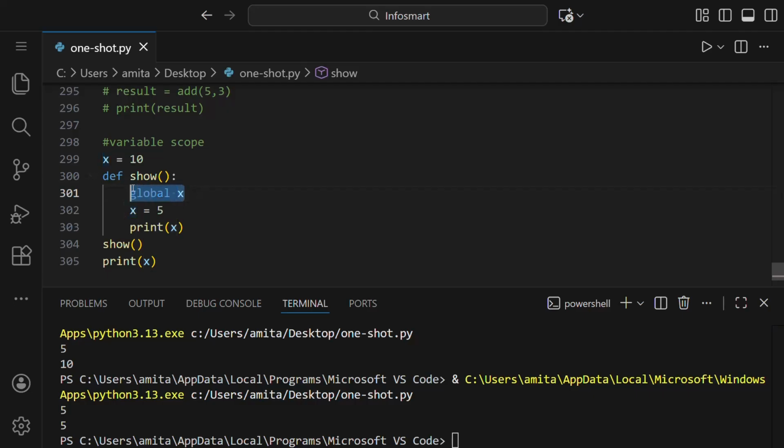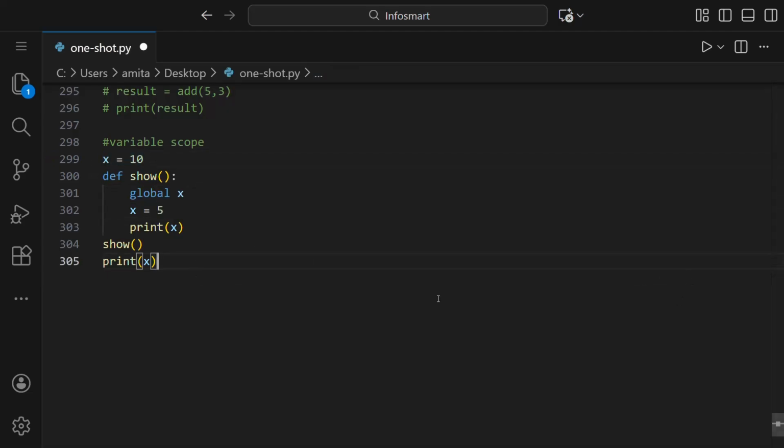When we had not written global and had written x equals 5, it did not override the value. But when we write global x, then it overrides the value of the x already mentioned above. So 5 and 5 is the result.